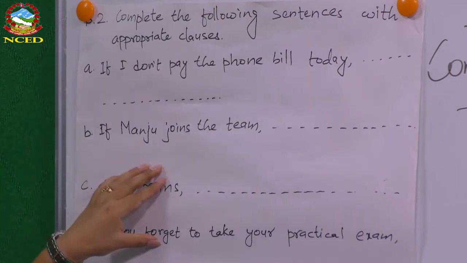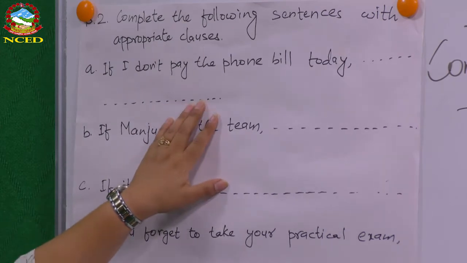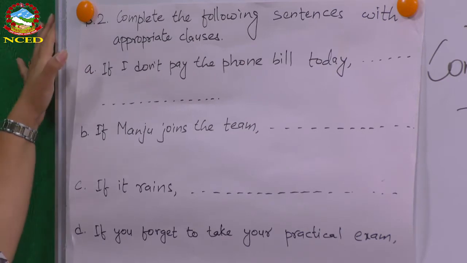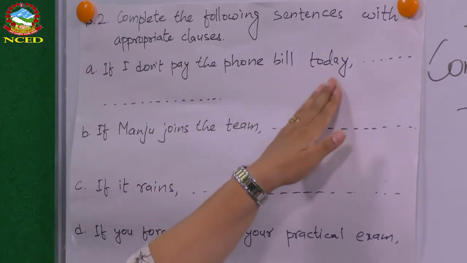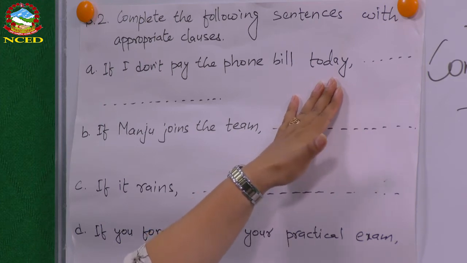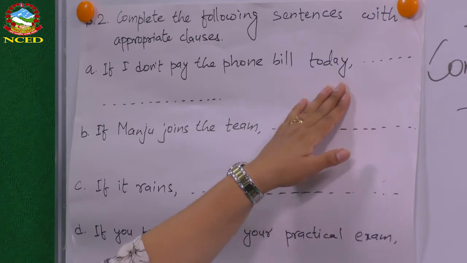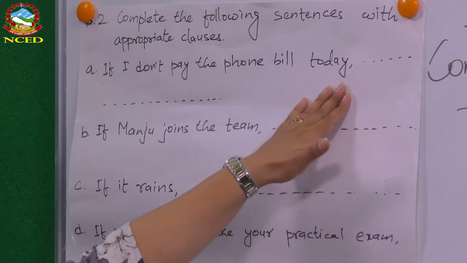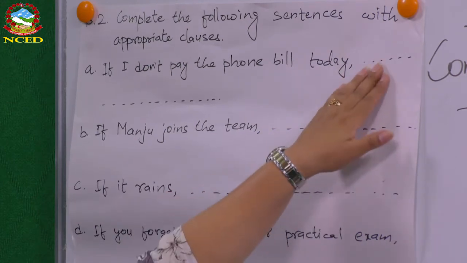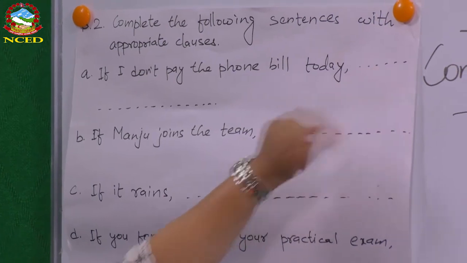One clause is given here, mostly the if clause, and you have to complete the sentences with an appropriate main clause, okay? Let's see. If I don't pay the phone bill today, what is the possibility? मैले आज फोनको बिल तिरिन भने what may happen? के हुन सक्छ त? What is the possibility? So you can write anything relevant, anything appropriate here, but the structure should be appropriate, correct, right?